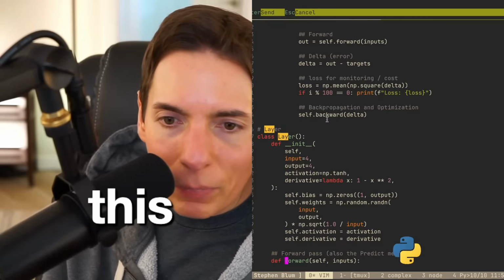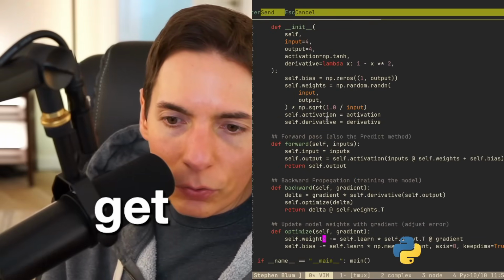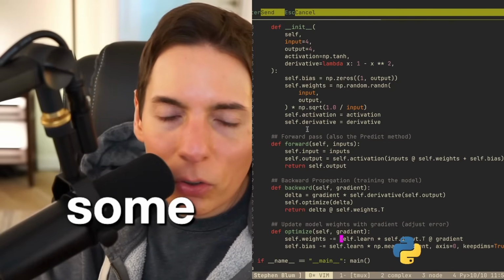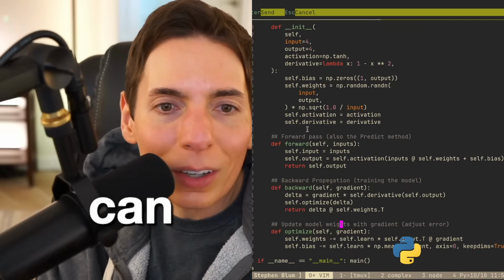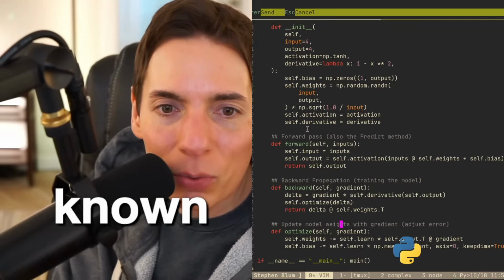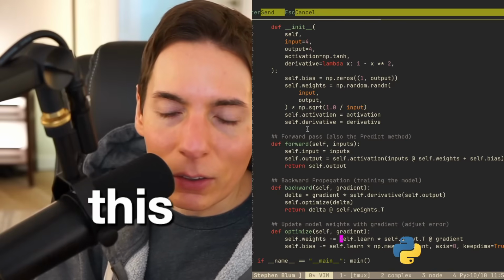So this layer needs a training. We need to be able to get this self.learn in here. Just making some adjustments to our deep learning model that we wrote from scratch. Now we can create our own artificial neural network from scratch without any framework, no limitations. I really want to fix this part right here, this self.learn.